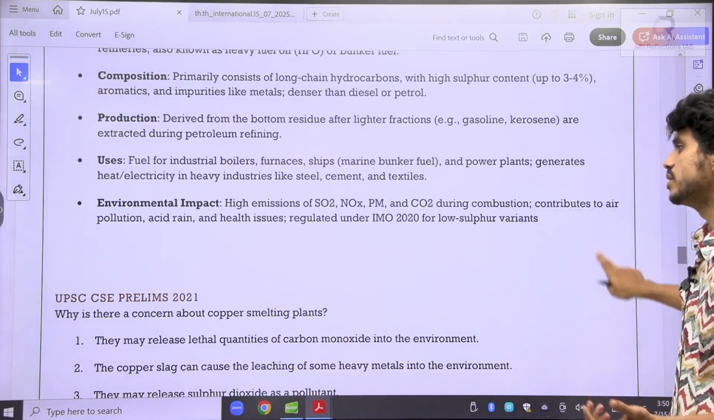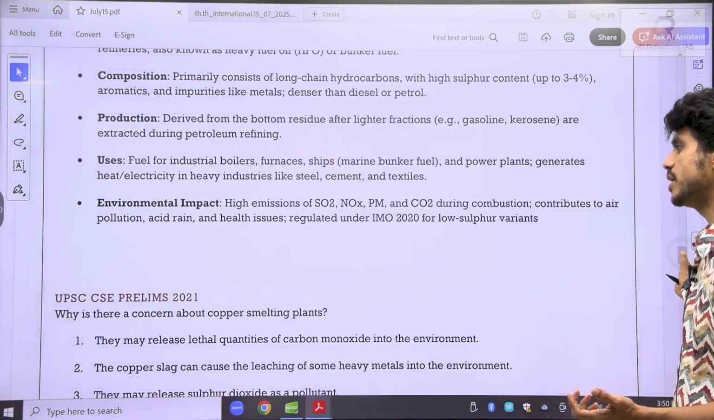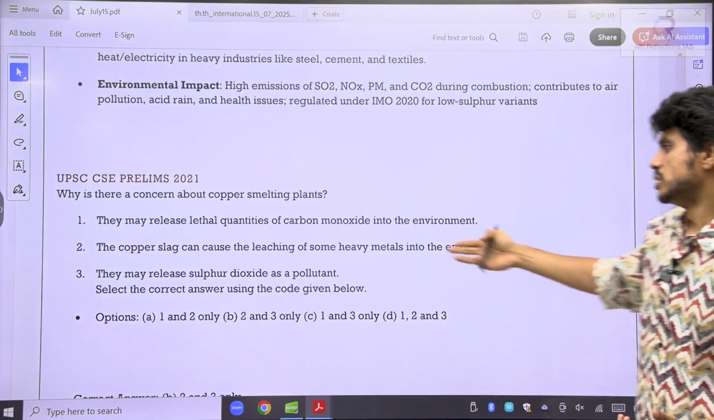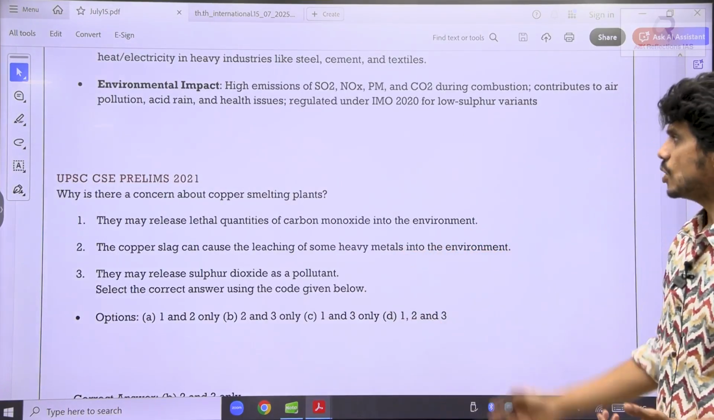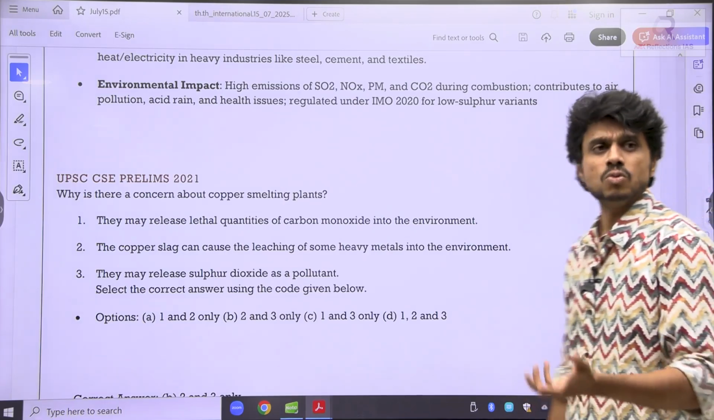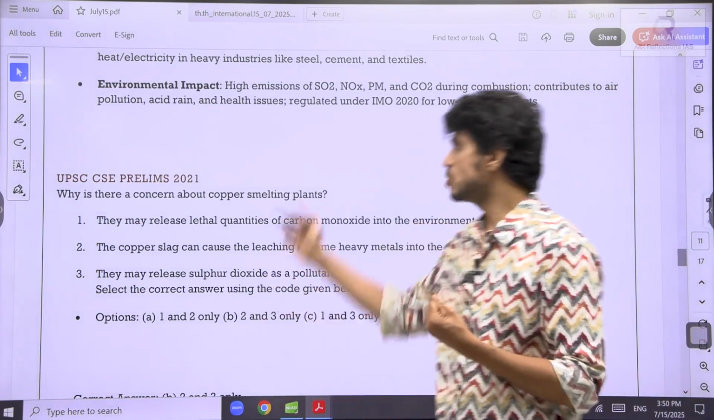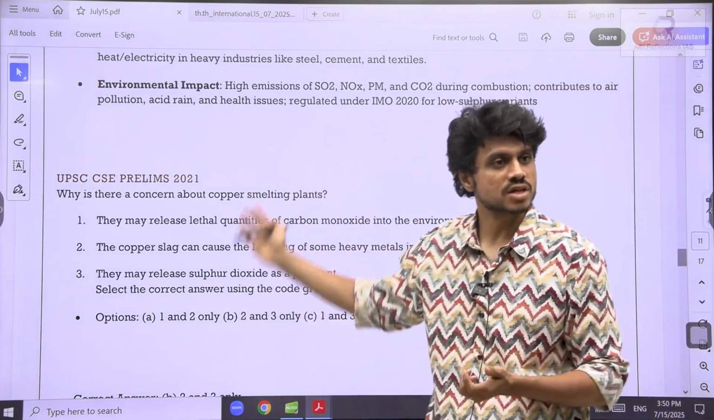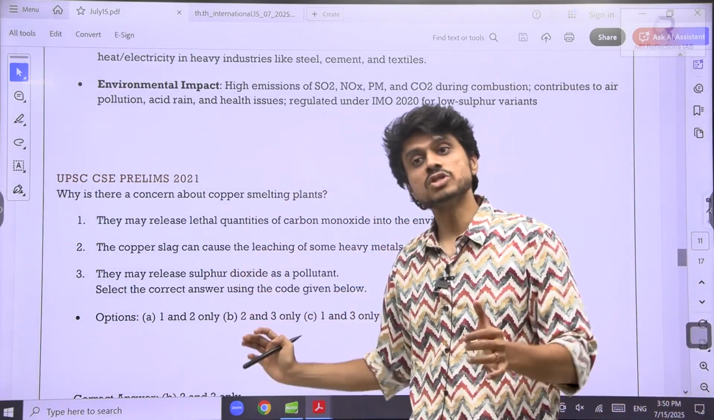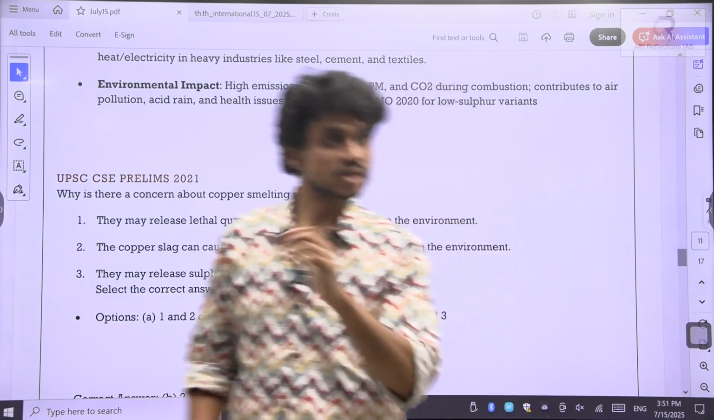In the same way, they have asked about the copper smelting plants. Again, this is also very difficult. See, this is how they have asked. Copper smelting plants means feeding the raw material from where you are extracting the copper. These are the questions from the environment as well as the current affairs. Okay, these are the questions that are basically at the difficult level.